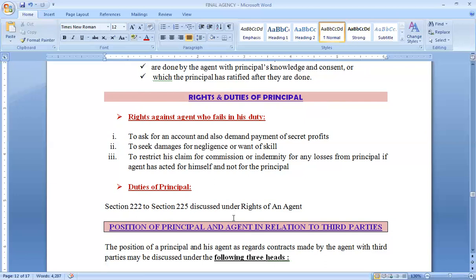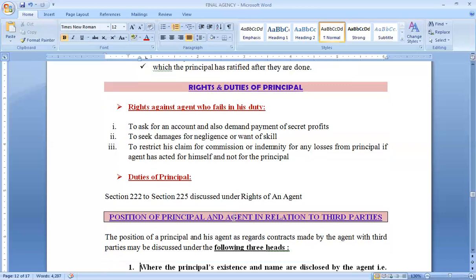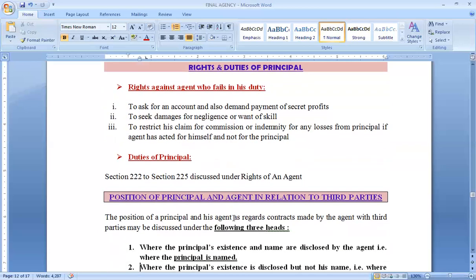Thirdly, in case the agent has acted for himself and he has not used the name of the principal for agency transactions, then the principal can also claim non-payment of commission, and he can also ask for indemnity of losses, if any, because of this thing done by the agent. Coming to duties of principal, the duties of principal are the same which we have discussed under the topic of rights of an agent. So they were covered under section 222 to section 225.